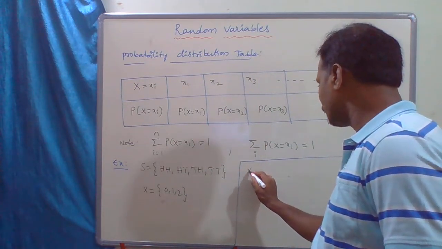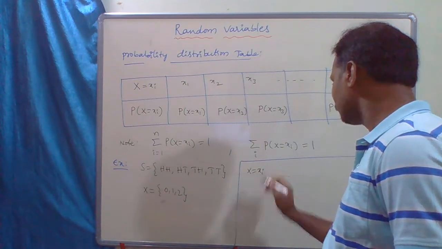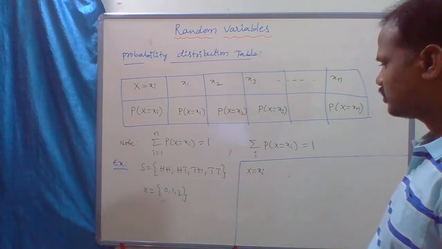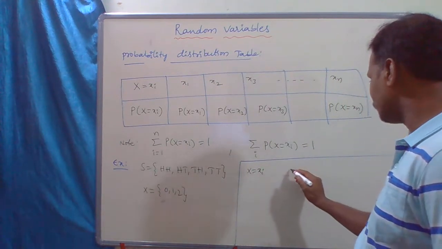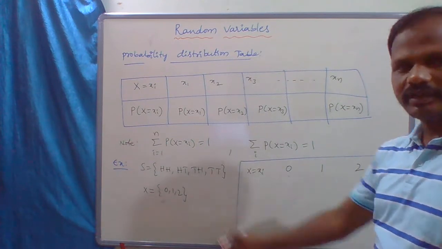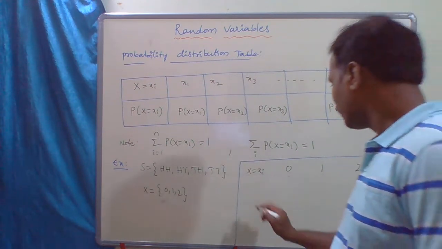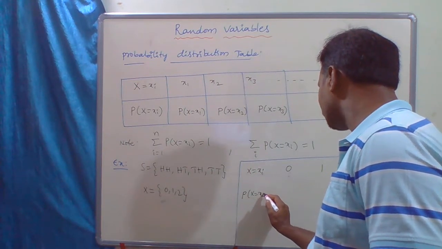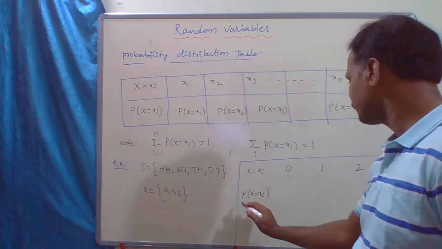So X equal to xi. What is the range of the random variable? 0, 1, 2. It is a discrete random variable. Now probability of X equal to xi.